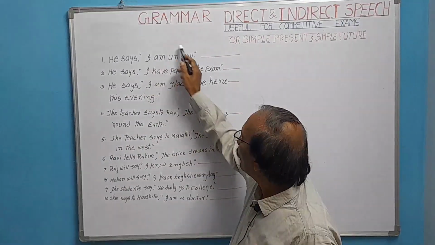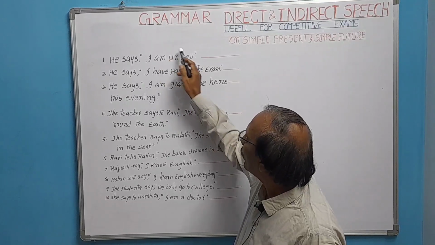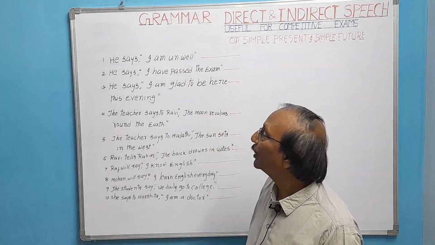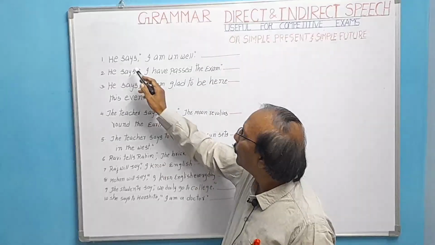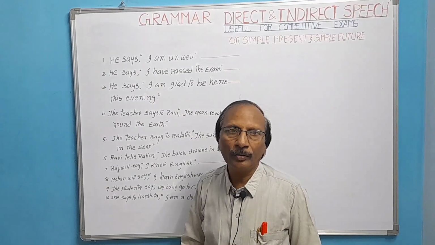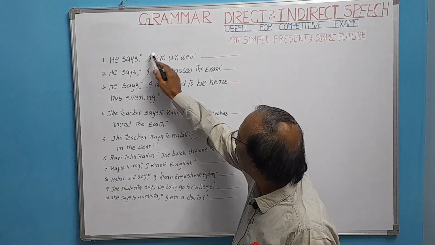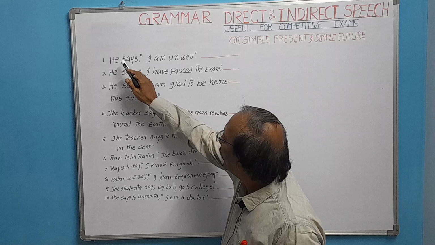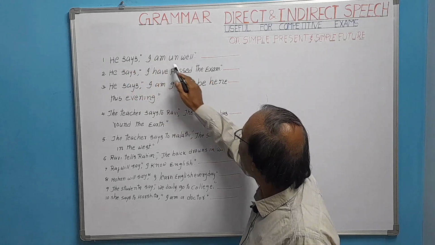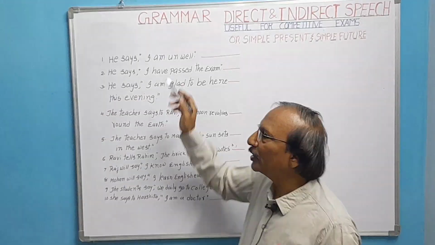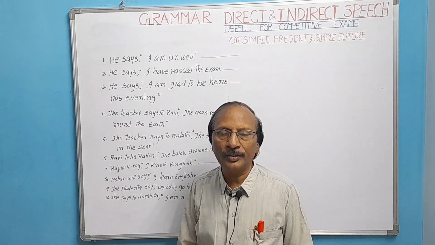The message given, or the sentence within the inverted commas, says something based on this reported verb. That means the reported verb speaks here about the subject, and what the subject says is within inverted commas.